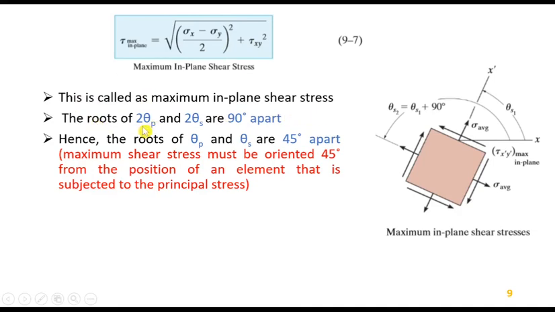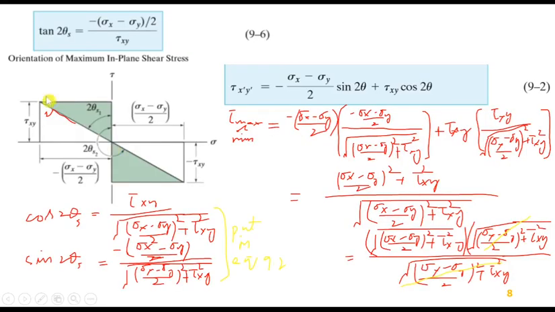The roots, 2 theta p for principal stress and 2 theta s for shear stress, are 90 degrees apart. If you look at these triangles, these are just opposite, reciprocal of each other.